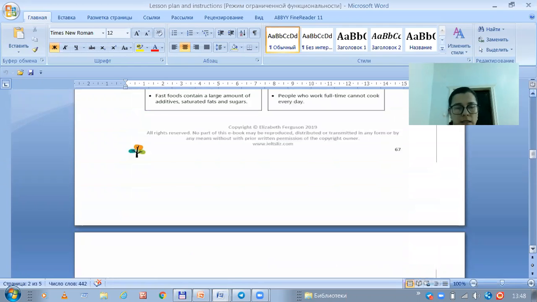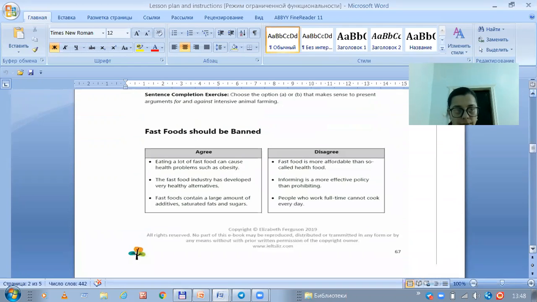Okay, let's check these for and against parts. I agree. Eating a lot of fast food can cause health problems such as obesity. Yes. Fast food is more affordable than so-called health food. It's also clear. Fast food industry has developed very healthy alternatives. I suppose this statement shouldn't be here. Informing is a more effective policy than prohibiting. Fast foods contain a large amount of additives such as saturated fats and sugars. Clear? People who work full-time cannot cook every day.